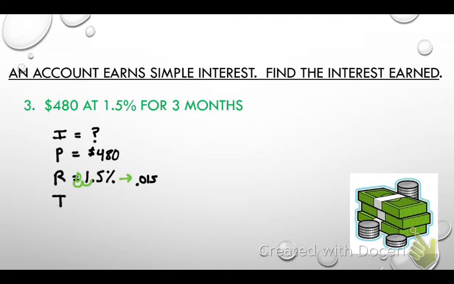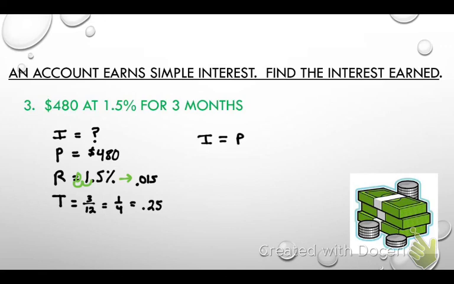All right, then time. We had some people who messed up on this on their test yesterday. What unit do we want the time to be in? Years. Did it give it to us in years? No, it has 3 months. So we have to figure out what part of 3 months is out of a whole year. How many months are in a whole year? 12. So that would be 3/12 of a year. Reduce that. What would that be? 1/4. Give me a decimal because that's easier to plug in calculators. 0.25. Okay, so now we have all the information we need to plug into our formula.